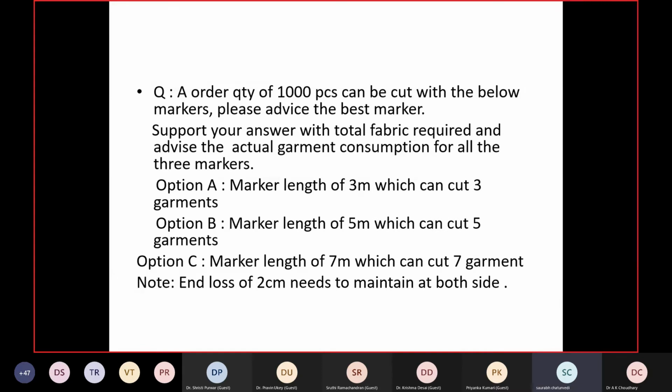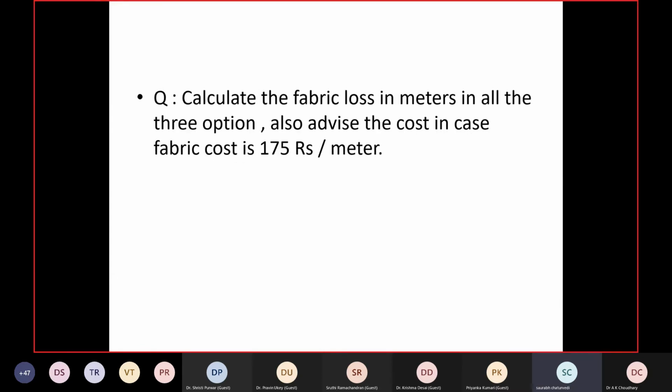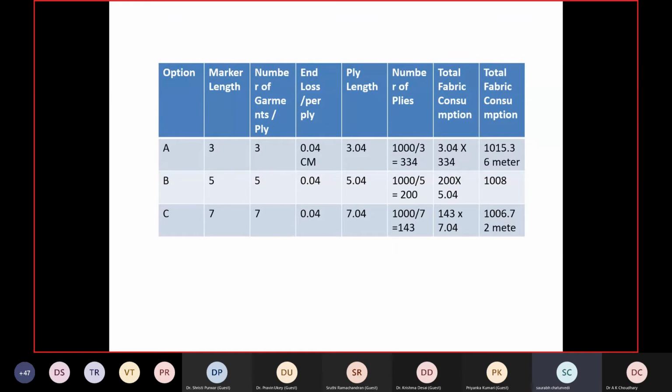Let's say these are the 3 options: option A, option B, and option C. The marker lengths are 3, 5, 7, and the number of garments they are cutting is 3, 5, 7. End losses per ply will be 0.04 meter. So ply length will be 3 plus 0.04 is 3.04, 5.04, and 7.04. Number of plies required in the first case will be 334, in the second case 200, and in the third option 143.